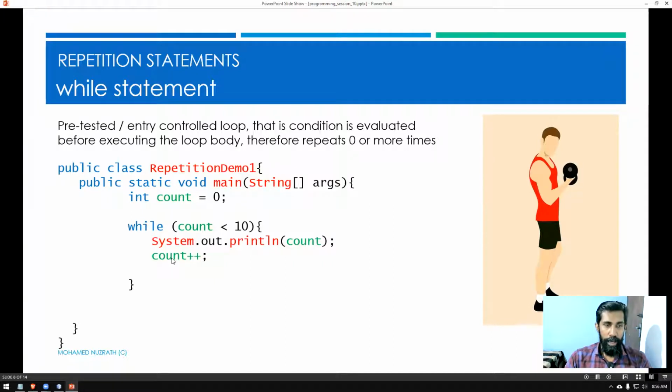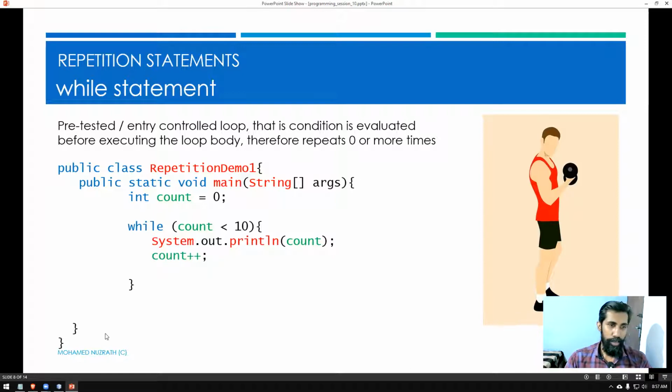Then count is getting incremented by 1. Count plus plus is also equal to count equals count plus 1. So each time 1 will be added to count. The starting value is 0. When it comes to this line, count will become 1.